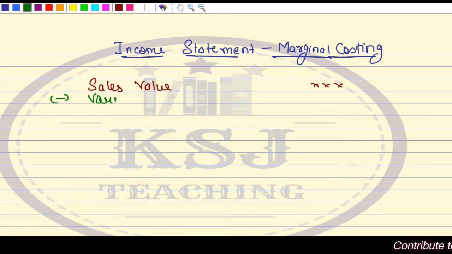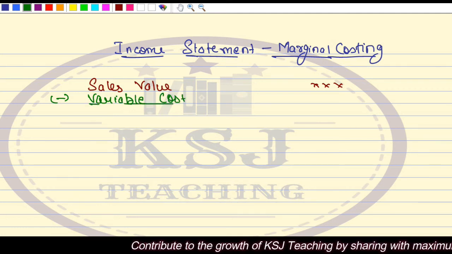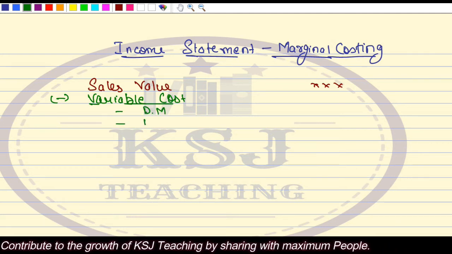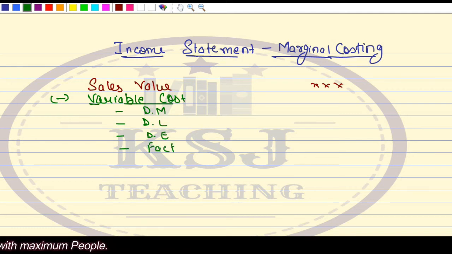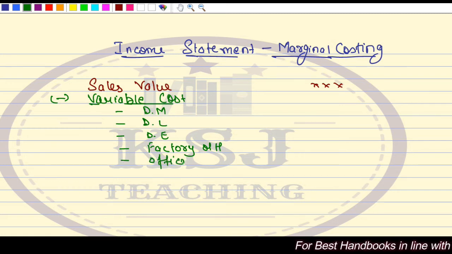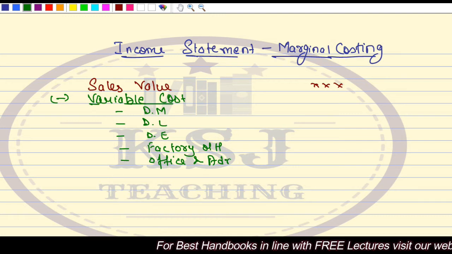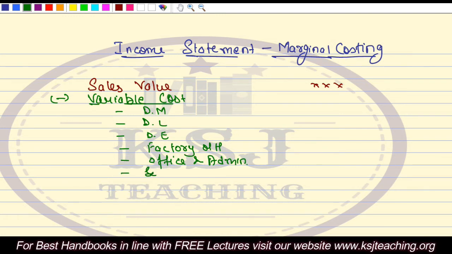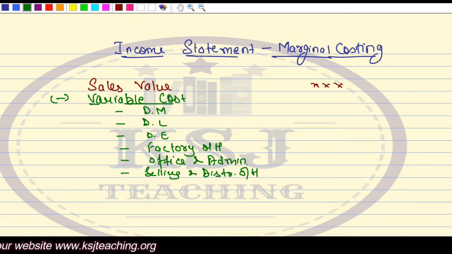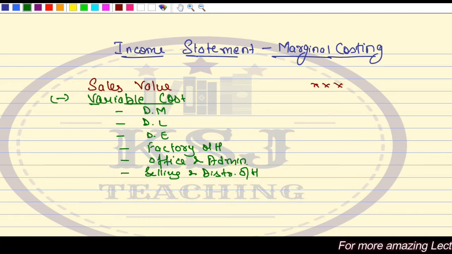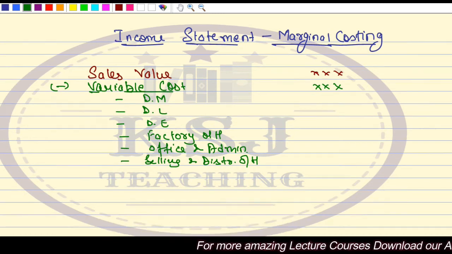Minus variable cost we are going to reduce. Right? Now this variable cost will be direct material cost, direct labor cost, direct expenses, variable part of factory overheads, variable part of office and administration overheads, office and admin overheads, right? Then variable part of selling and distribution overheads, right? So all this will be my variable cost. From sales value, I will first reduce my variable cost.